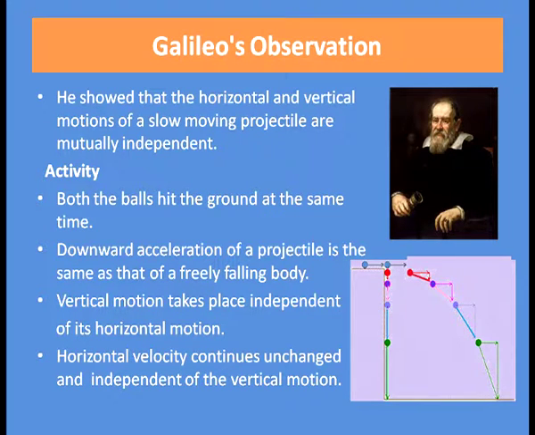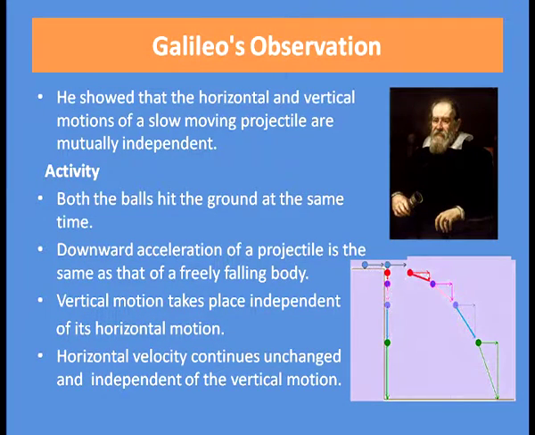To understand this, let us do an activity. Take two balls. One ball is dropped vertically downward and another ball is thrown in the horizontal direction. Then you can see that both the balls hit the ground at the same time. So, the downward acceleration of a projectile is the same as that of a freely falling body. You are throwing one ball horizontally and another ball is dropped vertically downward. So, both the balls have the same downward acceleration.